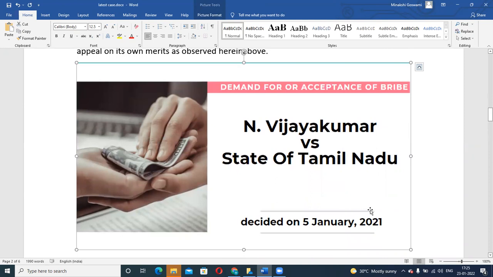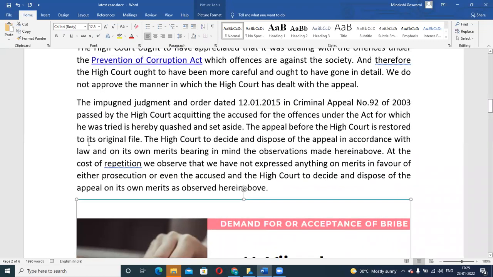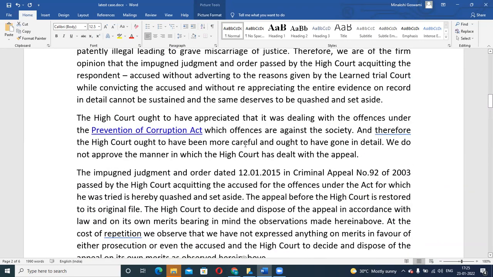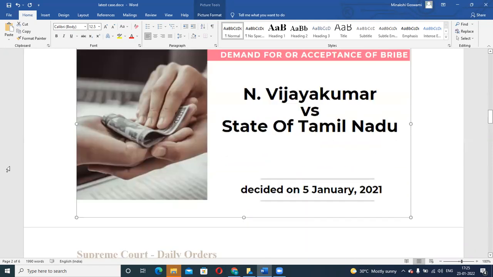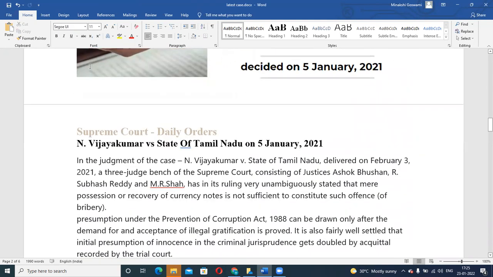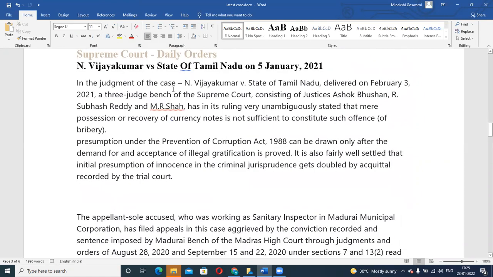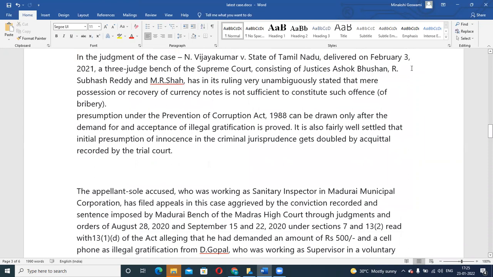This was also decided in the year 2021, and it talks about demand for or acceptance of bribe as a crime, or you can say demand for or acceptance of bribe needs to be proved in order to prove the person guilty under this legislation, the Prevention of Corruption Act. So we will see this case. Again, this was decided by the Supreme Court. The decision was given in 2021 by a 3-judge bench of the Supreme Court, and all 3 judges agreed on the same point.